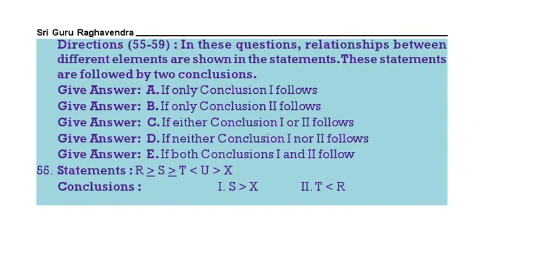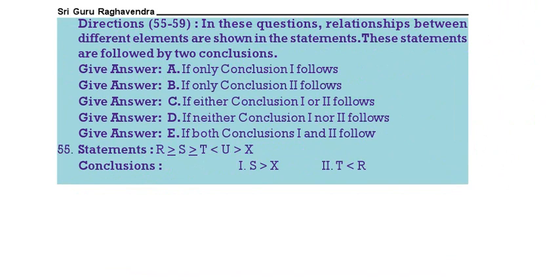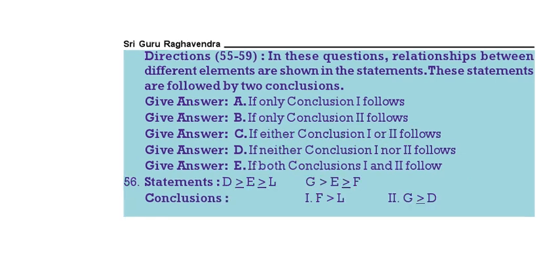Questions 55 to 59, greater than and lesser than. See here, S greater than X. There is no common symbol, so it does not follow. T less than R means R greater than or equal to T, or T less than or equal to R. So both 1 and 2 do not follow. Next.